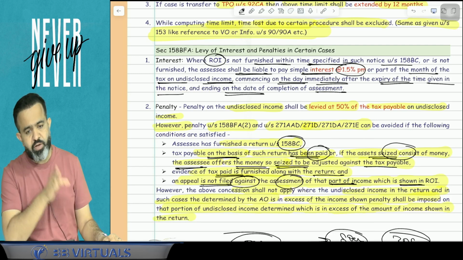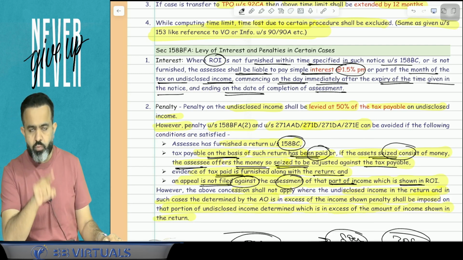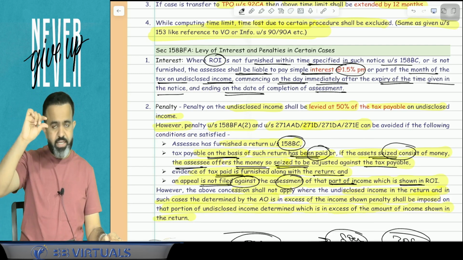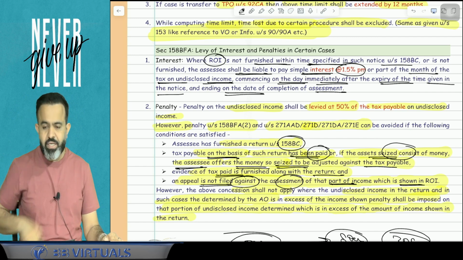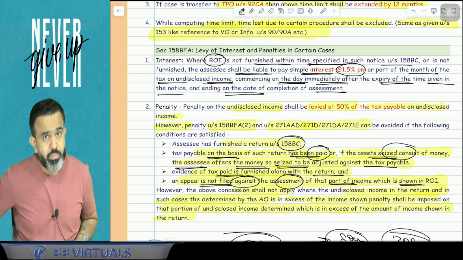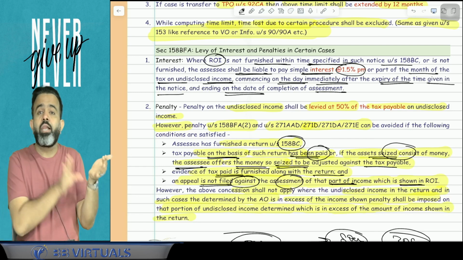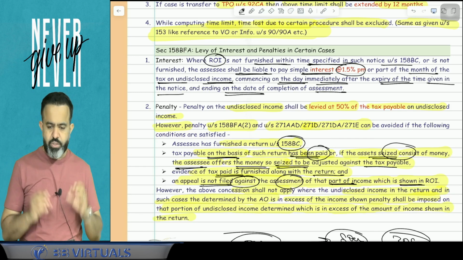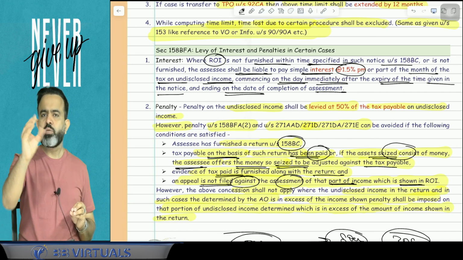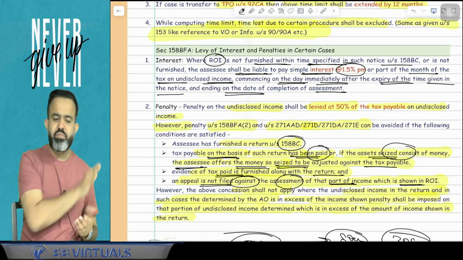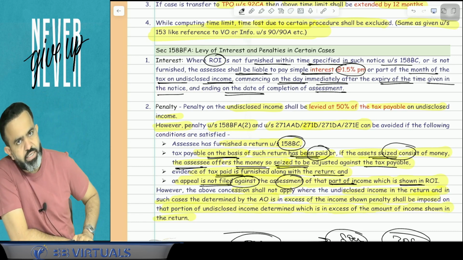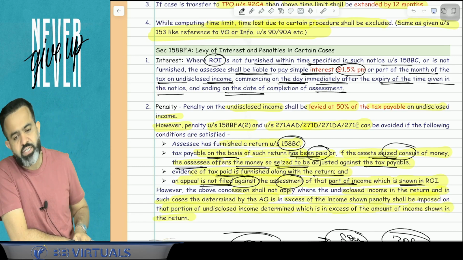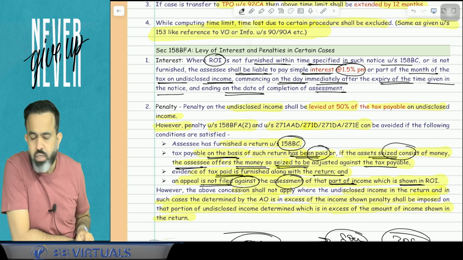That interest is 1.5% per month or part of the month on whatever tax, that 60% tax on that tax. This interest is applicable from the next day of the time allowed in the notice to file the return. So suppose the time allowed in the notice to file the return was 40 days, then from day 41 it will start, and guys, the interest will be calculated till the date of the completion of the assessment.